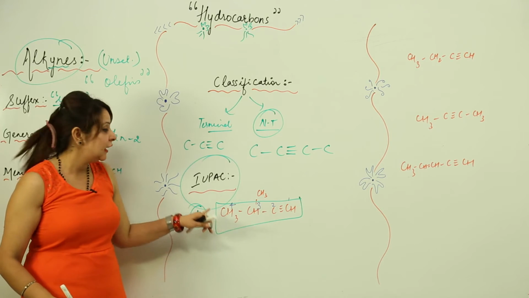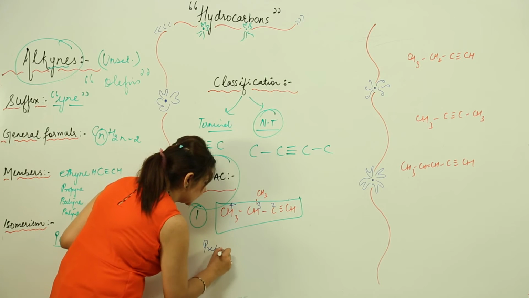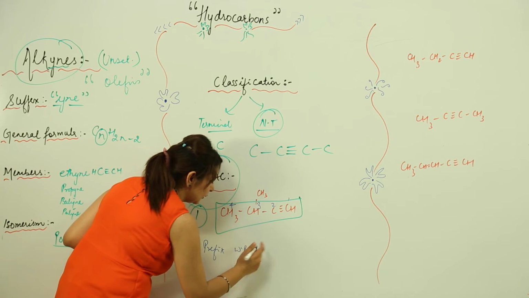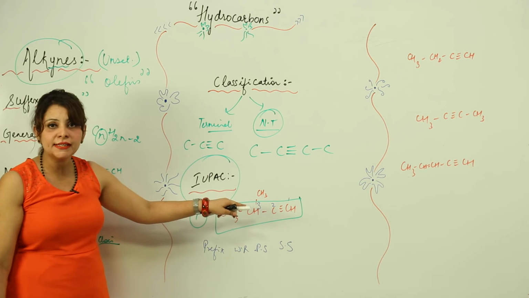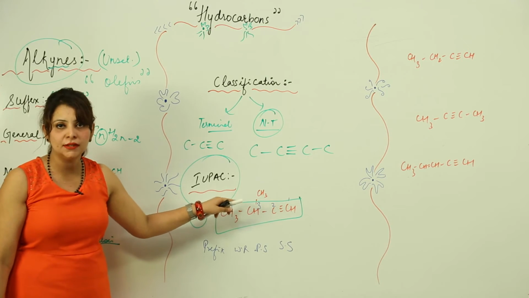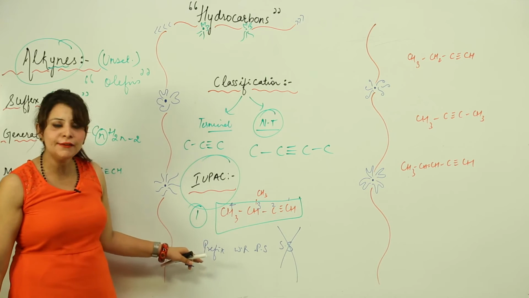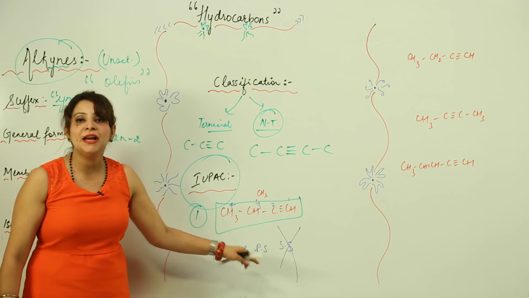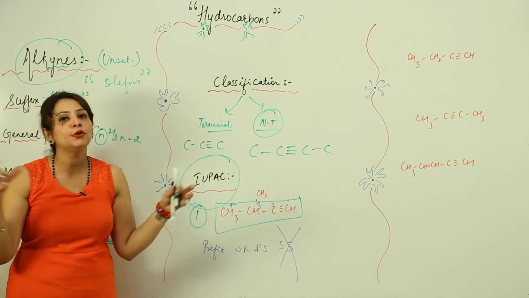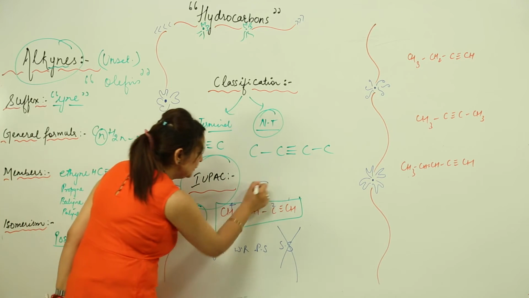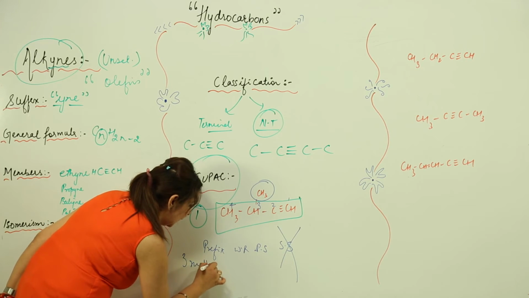Third thing is that I need to write the name, and as we all know, the name consists of parts: prefix, word root, primary suffix and secondary suffix. As there is no secondary suffix, because you cannot see any functional group present in this compound, right? So this is going to get cancelled. So we have 3 parts left, that is the prefix, word root and primary suffix. What I'm going to do is extract those things and club them. Just look at the board. So this is my prefix, at what position? 3 position. So it is 3-methyl.